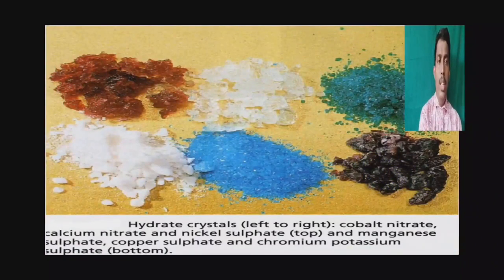Here we can see salts which have different colors. Hydrate salts. First one is cobalt nitrate, second one is calcium nitrate, third one is nickel sulfate, fourth one is magnesium sulfate, fifth one is copper sulfate, and sixth one is chromium potassium sulfate. Here remember the color of copper sulfate, which is blue. When it is mixed with 5 moles of water, it appears blue. If we heat that copper sulfate, water will evaporate and blue copper sulfate will turn into white.